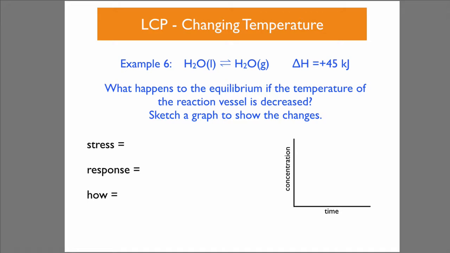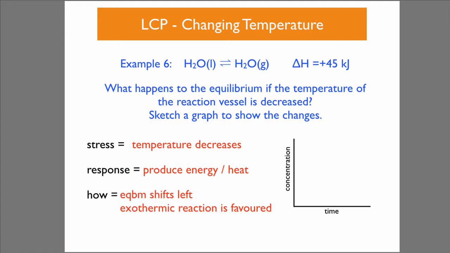Example 6, you've got the evaporation, the boiling of water, sorry. What happens to the equilibrium if the temperature of the reaction vessel is decreased? Well, the temperature is decreasing, so the response would be to produce heat. The equilibrium is going to shift to the left, favouring the exothermic reaction. So you've got that steam is going to decrease. You're going to have less steam over time if you decrease the temperature, which makes sense.